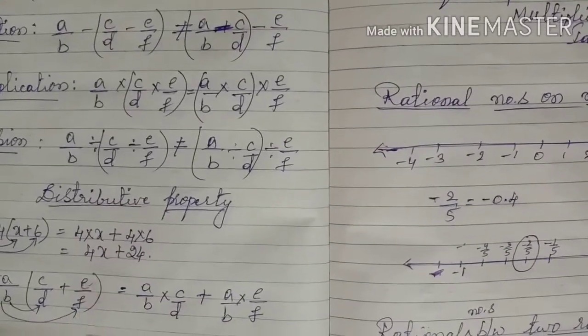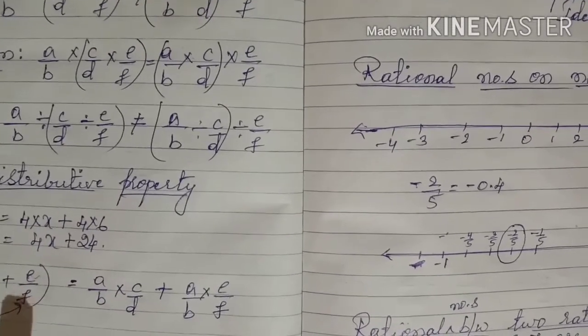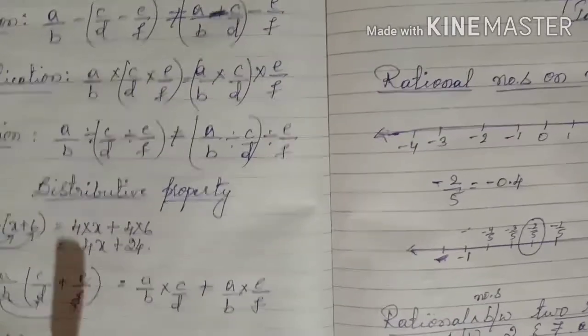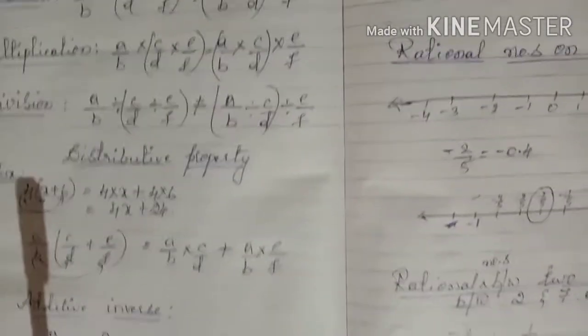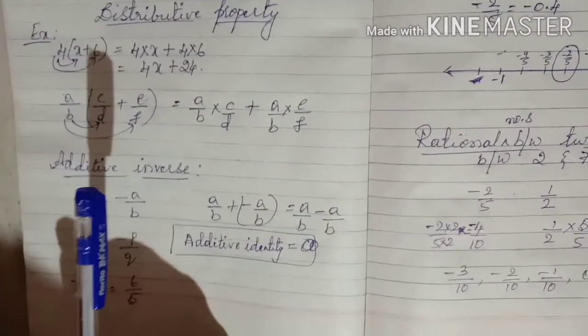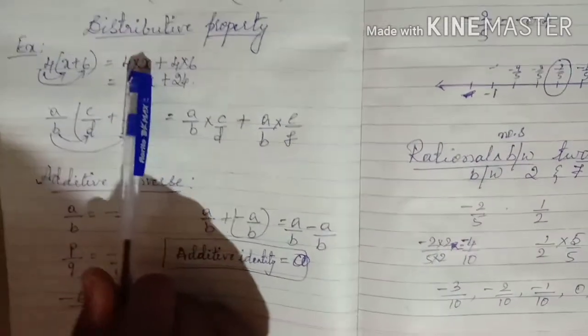Now one more very important property, that is the distributive property. In this distributive property we will see addition and multiplication together and sometimes subtraction and multiplication together. Okay children, now let us see what is the distributive property.